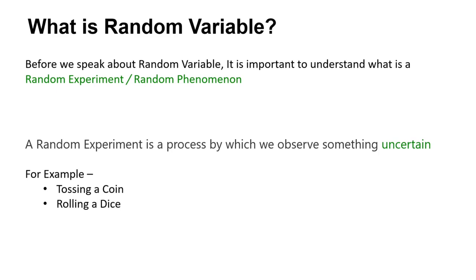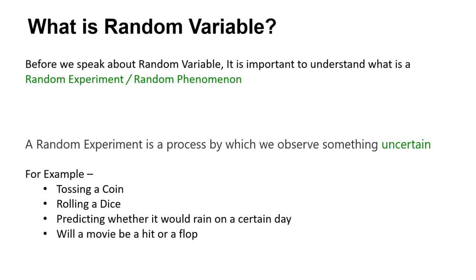Similarly, rolling a dice, right? So if you roll a dice, any number from 1 to 6 can come. So it is also uncertain. Predicting whether it would be a rain on a certain day or not. So if I ask you, well, tomorrow will rain or not, you will say depending on some input, it may rain or it may not rain. You cannot certainly say whether it is going to rain or not. Similarly, a movie, whether it's a hit or flop, right? So this is also a random thing. It may flop, it may hit, depending on some preconditions, but there is always an uncertainty involved.